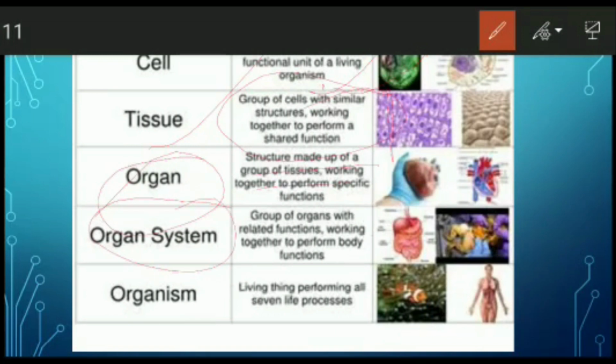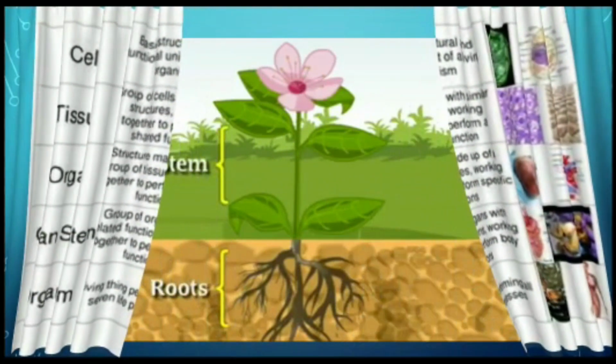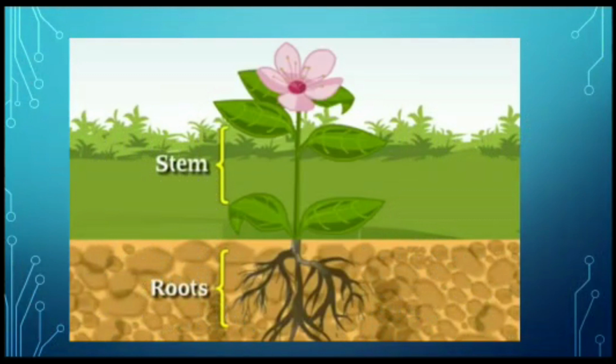Organ system, a group of organs with related functions working together to perform body function. And lastly, the organism, it's a living thing performing all 7 life processes. So here's a video. See the video, it will help you to understand the matter better.